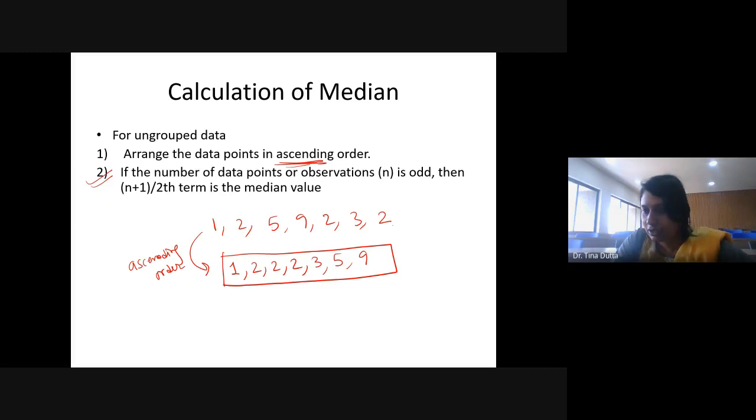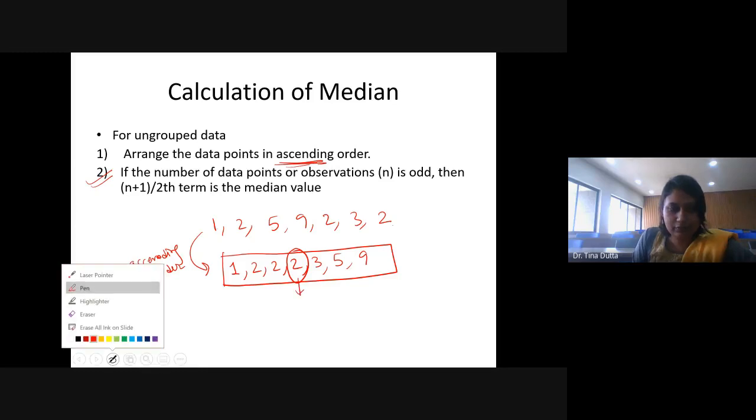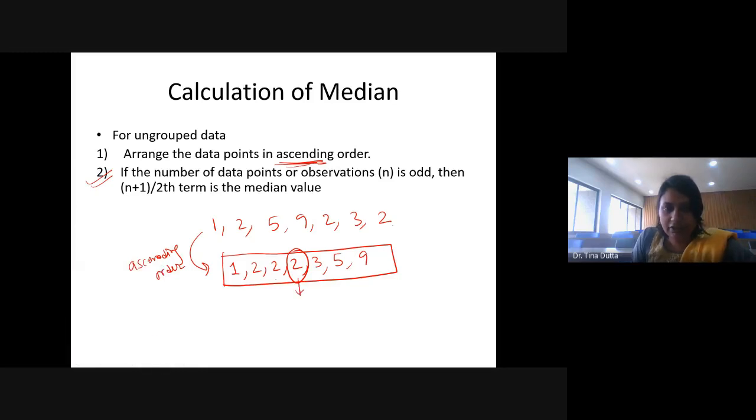Yes, 2. Okay, good. Tushar, Megh, Sujal, Kaushal Raj, Vidhi. So 2 is the middlemost value, right? This is the middlemost value, because here I have 3 data points below this median value and 3 data points above this median value, right? So 3 data points. So that means 2 is the median. This 2 is the median value.